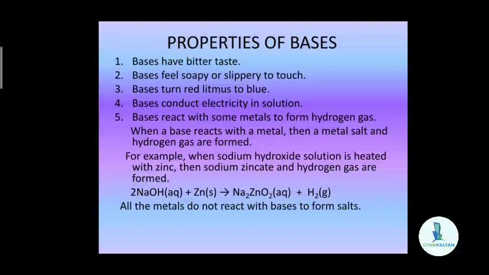In the salt formed by the reaction between the base and the metal, the metal is present as a part of the negative ion, or the anion. So in this particular example, in the sodium zincate salt, the metal zinc is present as part of the negative ion, that is the zincate ion. Again, it is very important to note that all metals do not react with bases to form salts. You can see that it is written, bases react with some metals to form hydrogen gas. So all the metals do not react with bases to form salts.